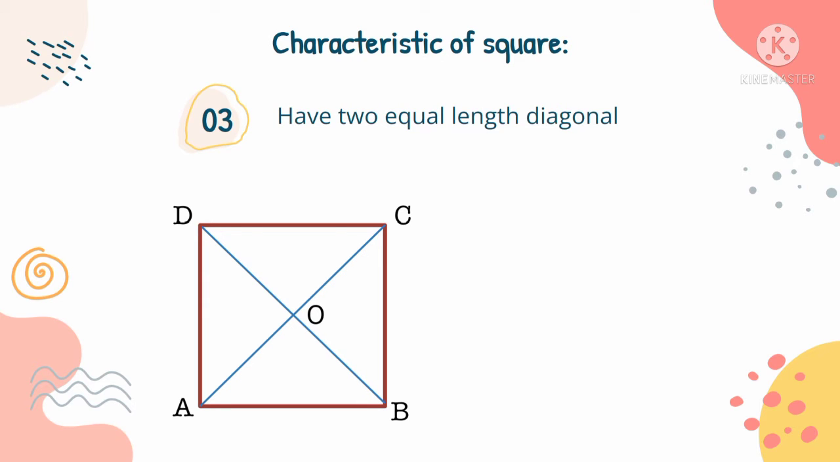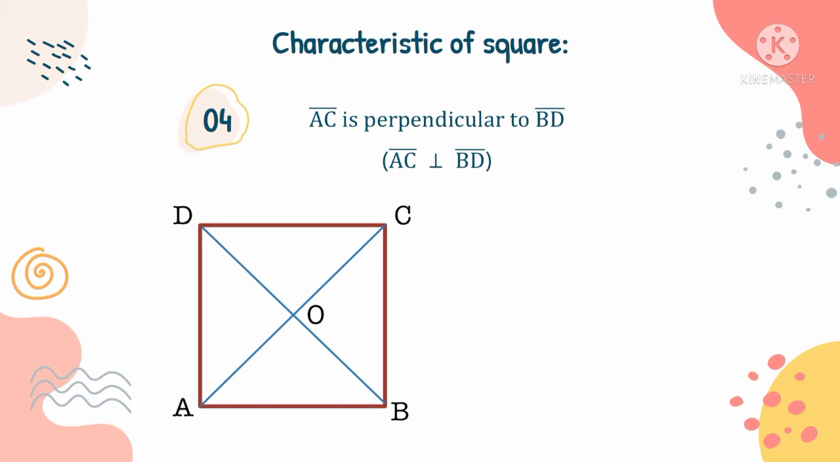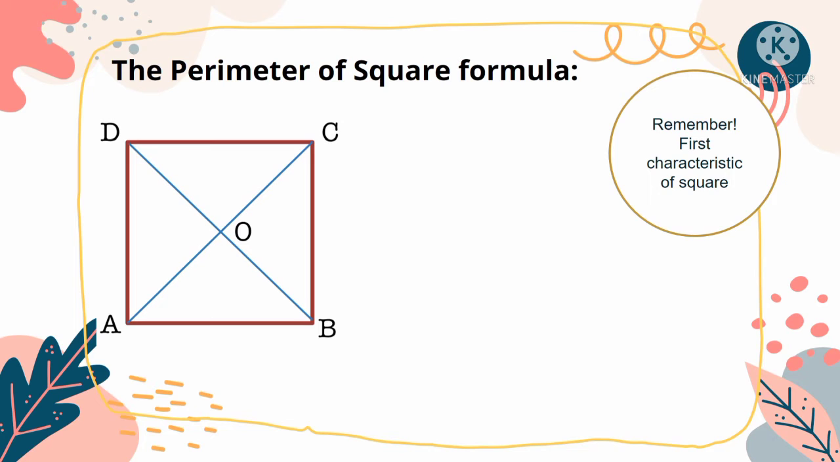Okay. Third, it has equal length diagonals. The first diagonal is AC and the second diagonal is BD. Then AC equals BD. Fourth, AC is perpendicular to BD. Perpendicular is the relationship between two lines which meet at a right angle. So we have another 4 right angles by the AC and BD relationship: 1, 2, 3, 4.